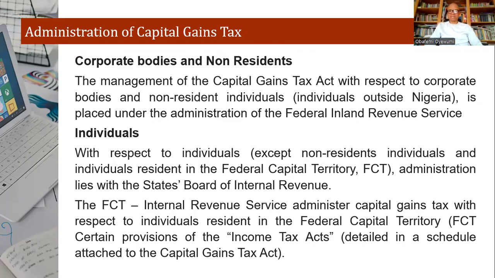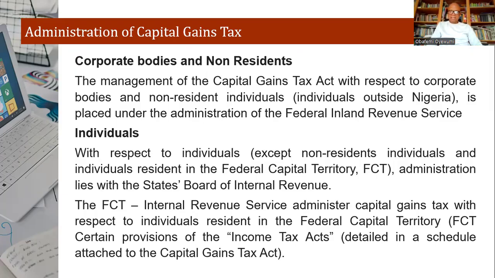All right, now let's look at the administration. How is it administered? For corporate bodies that are non-residents, the administration lies with the Federal Revenue Service. Now, the new word is NRS, Nigerian Revenue Service. So it lies with this particular service. But for individuals, apart from those residing in the Abuja Federal Capital Territory, the administration lies with the State Boards of Internal Revenue. And of course, for those residing in Abuja, the FCT Internal Revenue Service administers such capital gains tax.